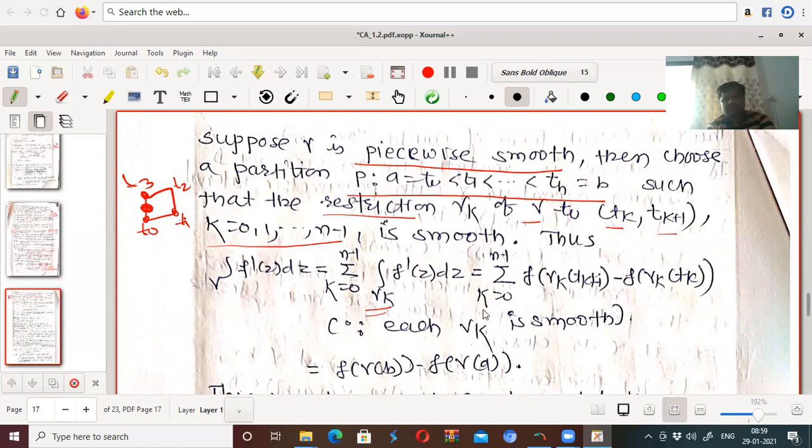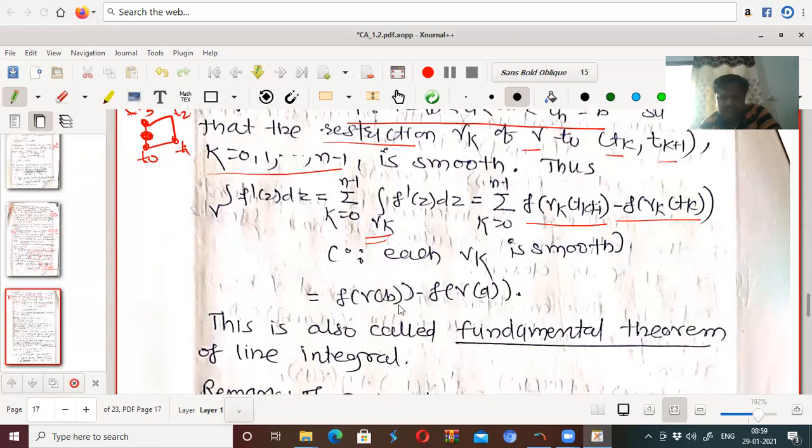So summation from k equal to 0 to n minus 1, f of gamma k at t k plus 1 minus f of gamma k at t k. As this is gamma k, if it is from t0 to t1, you will get t1 minus t0; if it is from t1 to t2, you will get t2 minus t1, and so on.